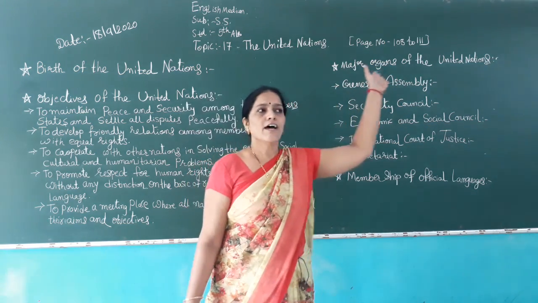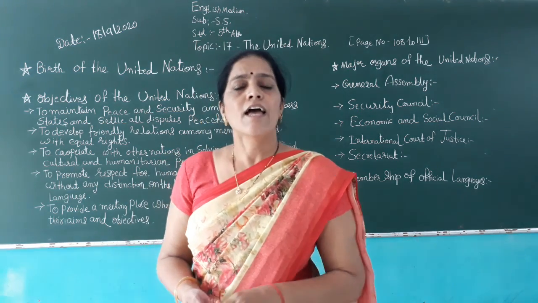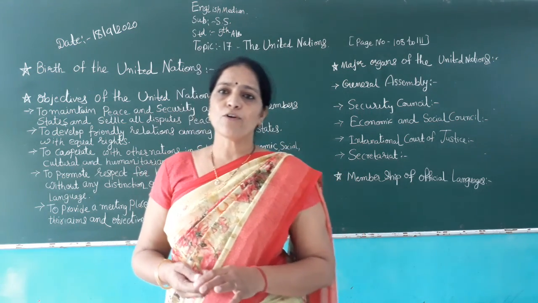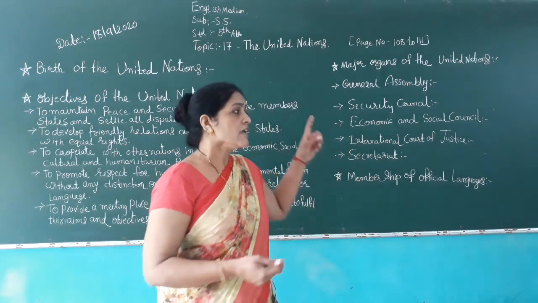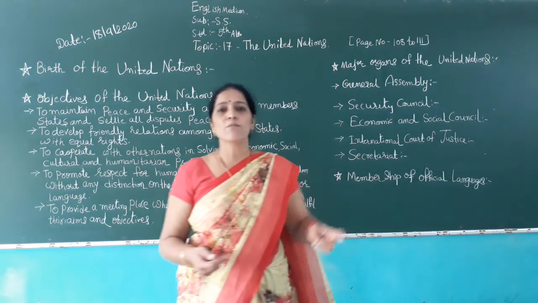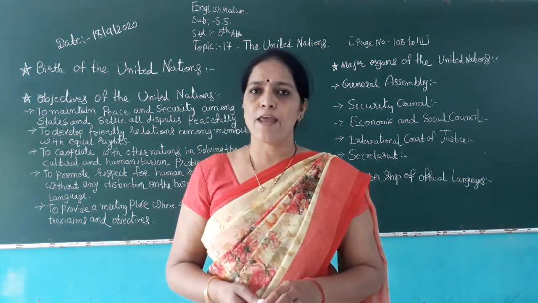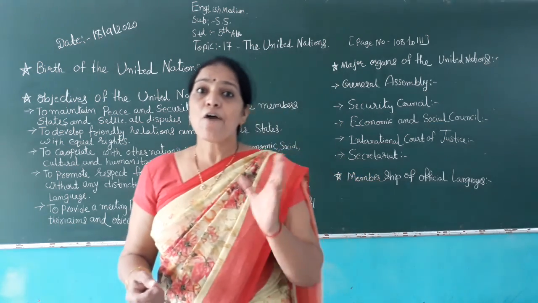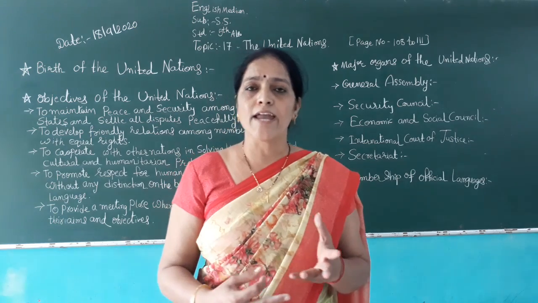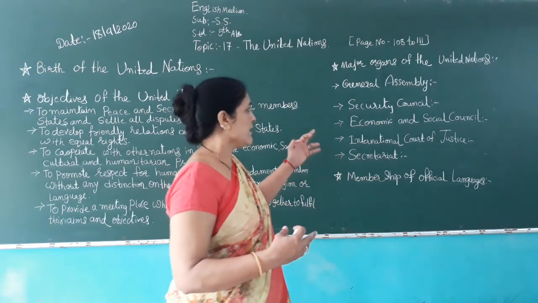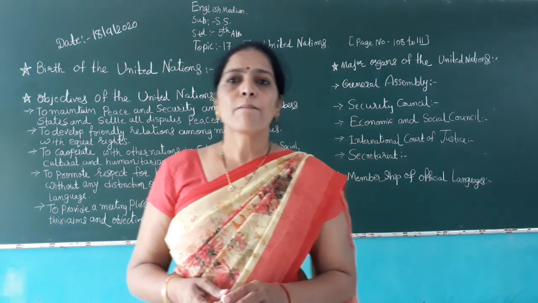First, the General Assembly. The first organ of the United Nations is the General Assembly. It is the most important organ and the main body of the UN. It works like a world parliament. Just as every nation has a parliament, our UN also has a parliament, the General Assembly.